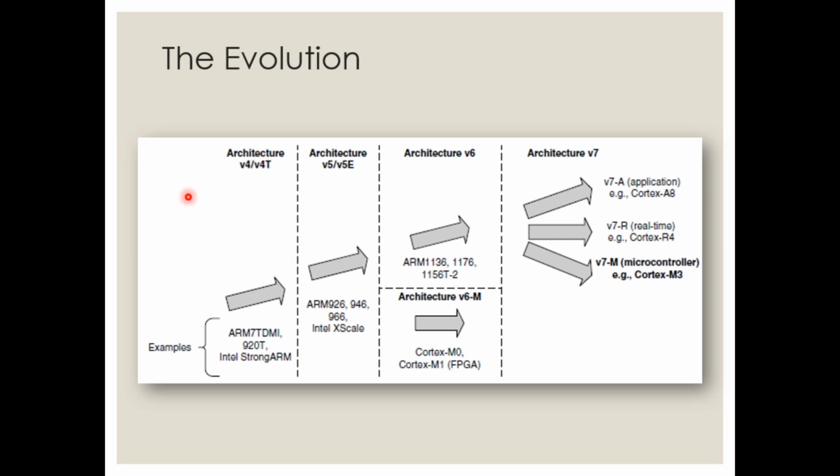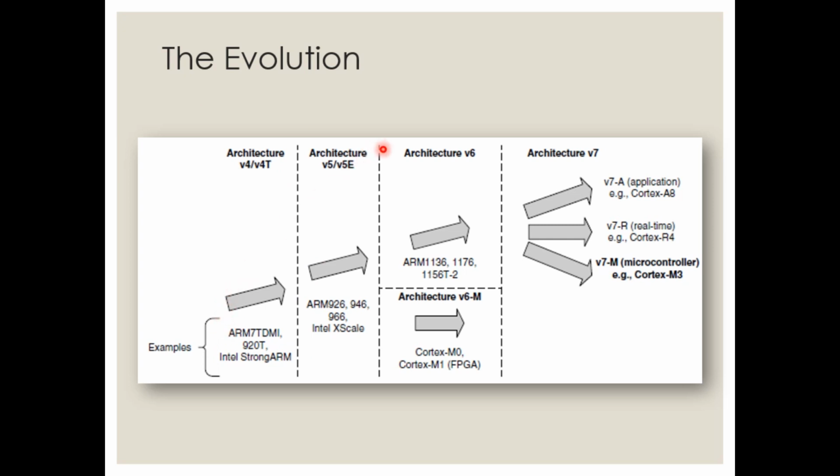So architecture V4 means architecture version 4. Architecture version 4 is mainly used for ARM7. You can see the name of the processor given here, ARM7 TDMI. If you are interested in knowing what TDMI is, you can Google it; I will not waste time explaining that. And Intel StrongARM, as I told you, it was licensed to different companies. Intel was also producing a StrongARM version. So Intel StrongARM all used architecture version 4, which was very famous.